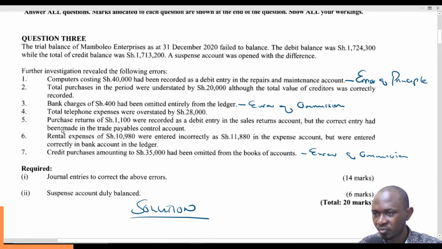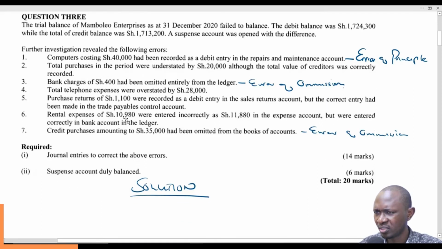The trial balance of Mamboleo Enterprises as at 31st December failed to balance. A suspense account was opened with the difference.